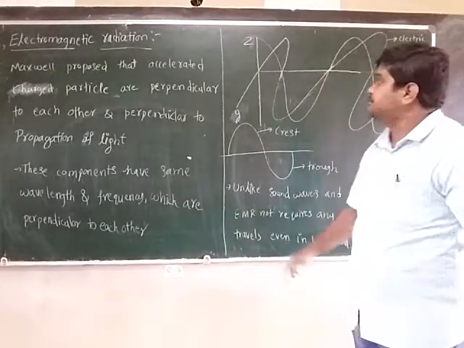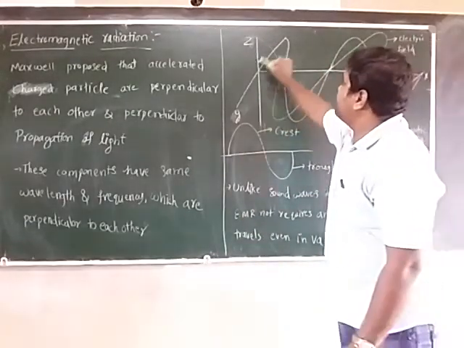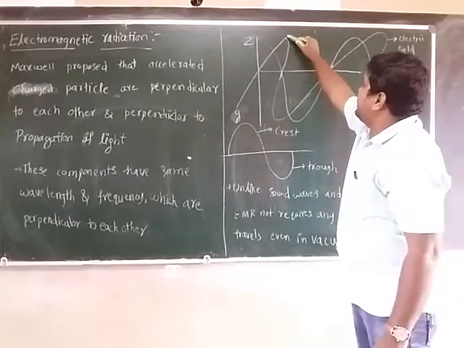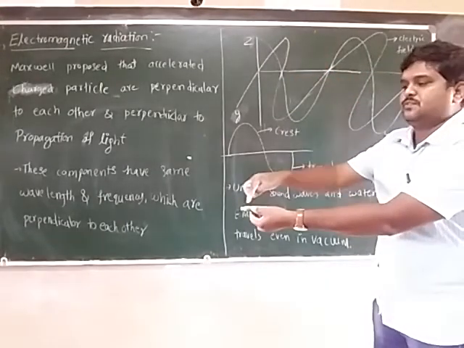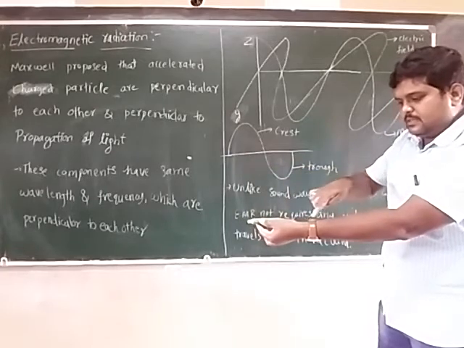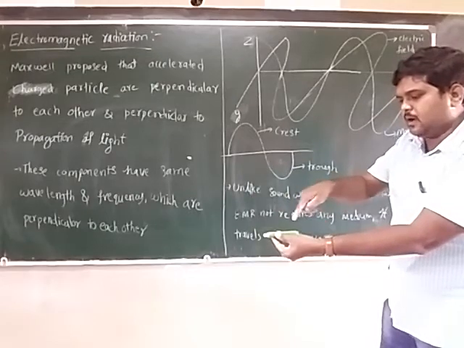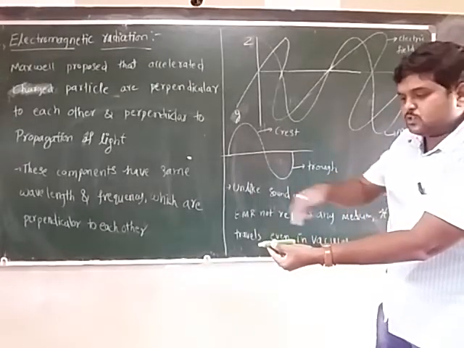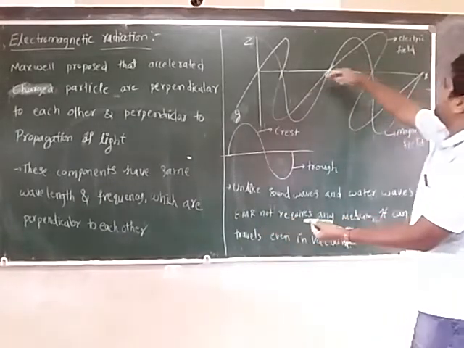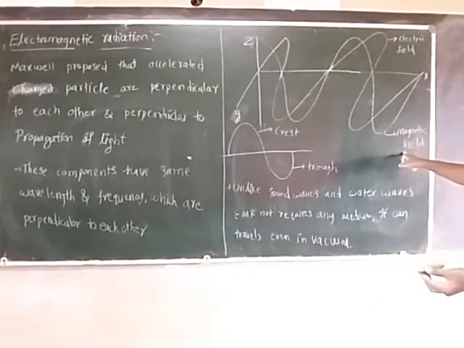Suppose this is the x-axis, the propagation of light. This is the y-axis and this is the z-axis. Along the y-axis, just assume a snake going on the ground like this. This is a magnetic field.